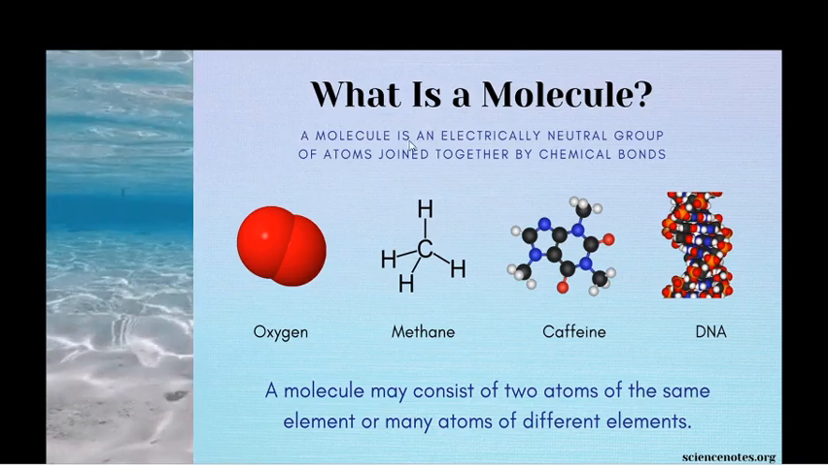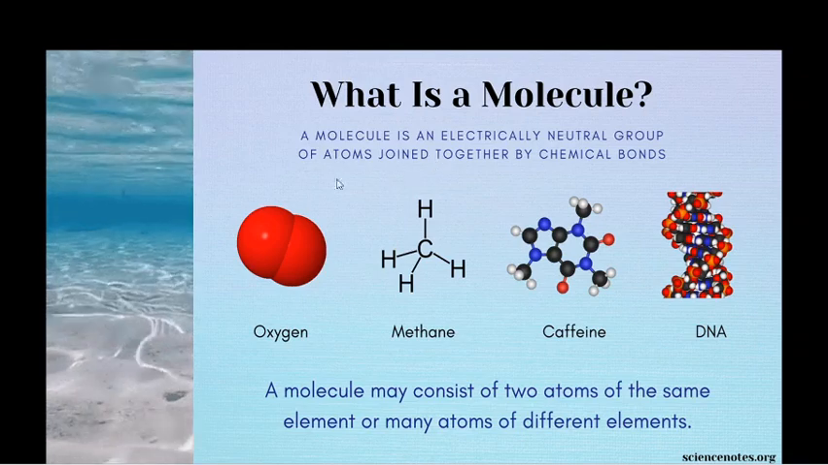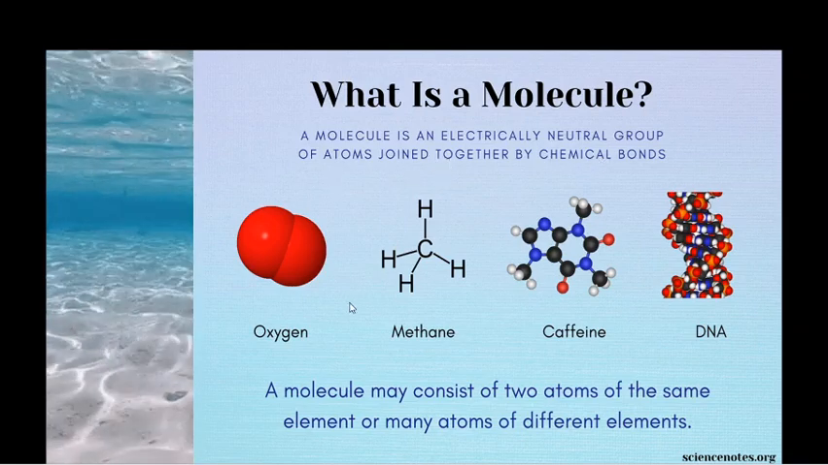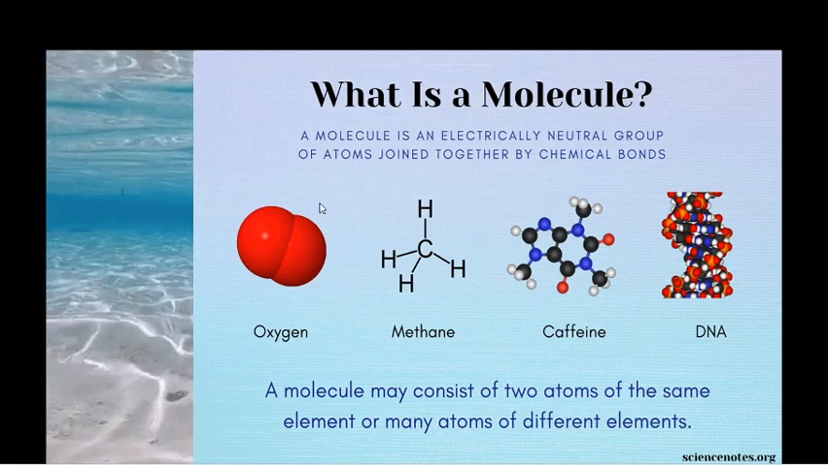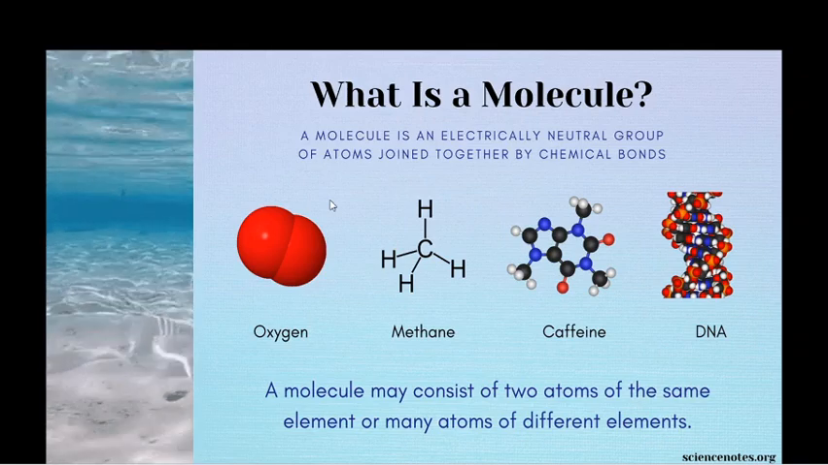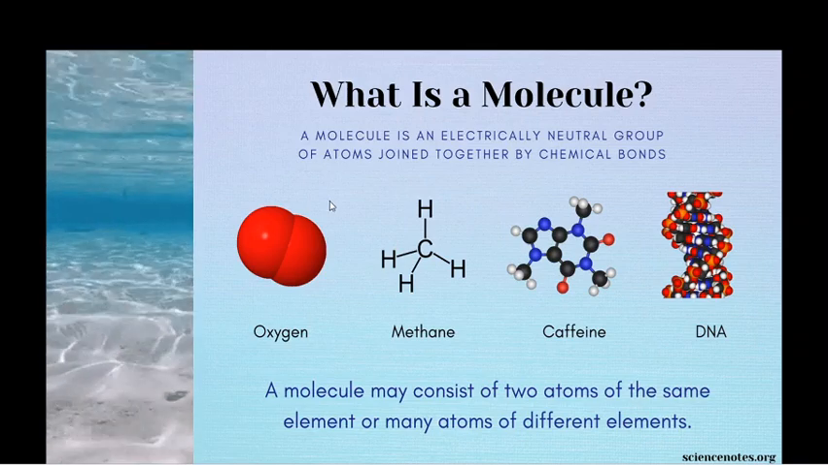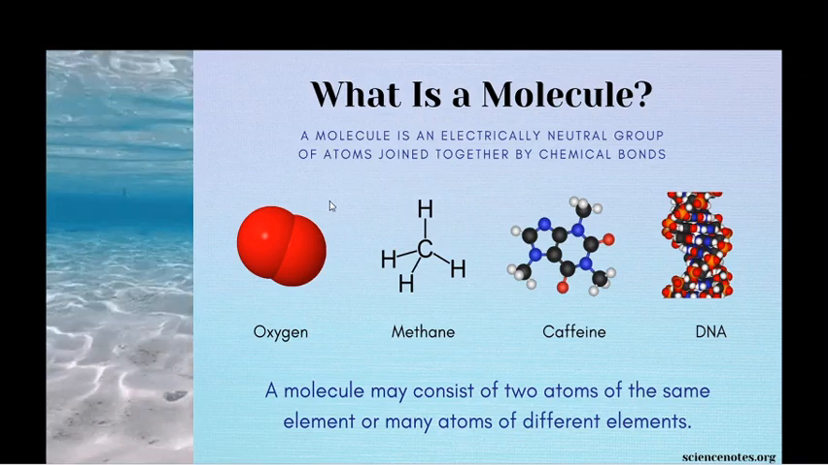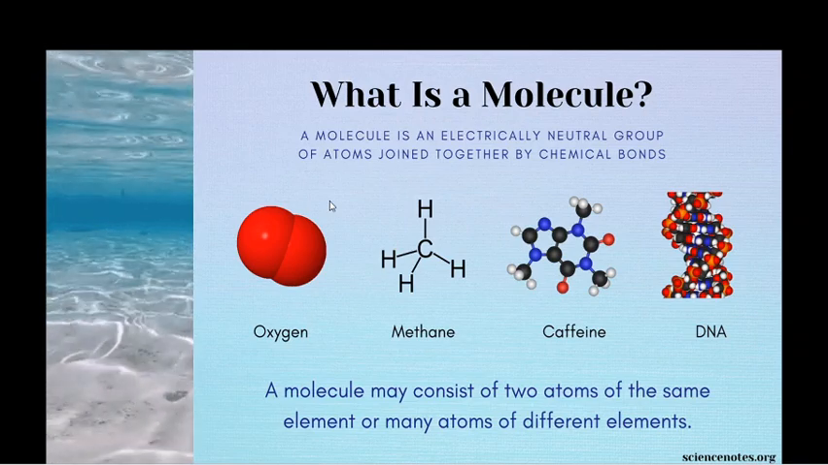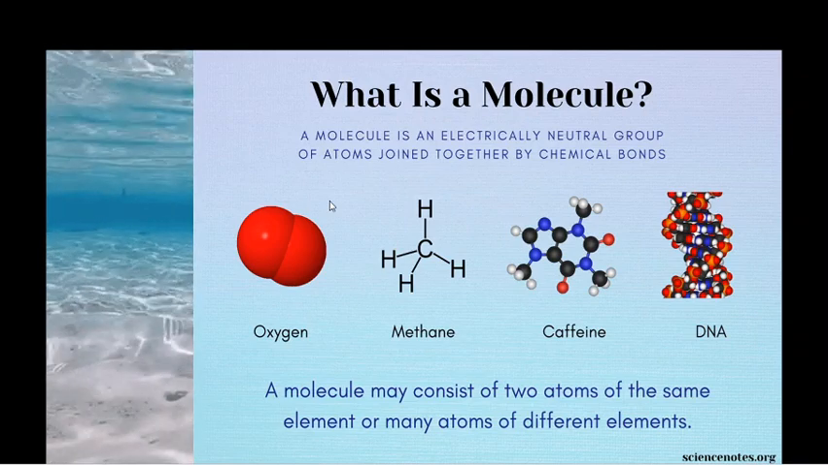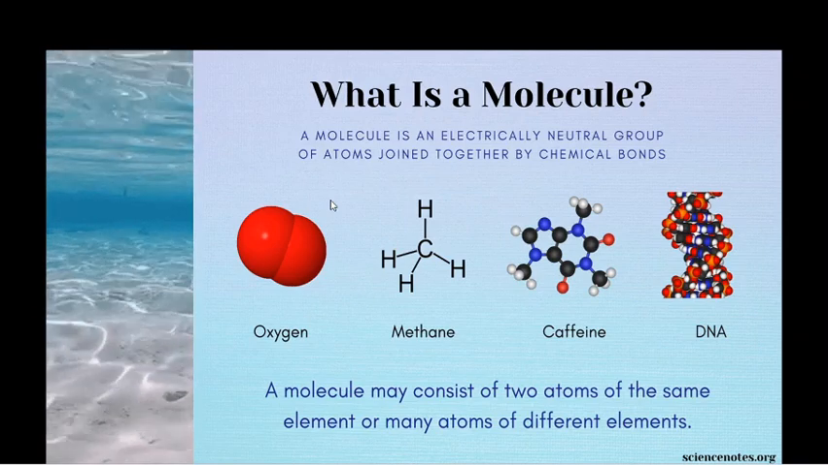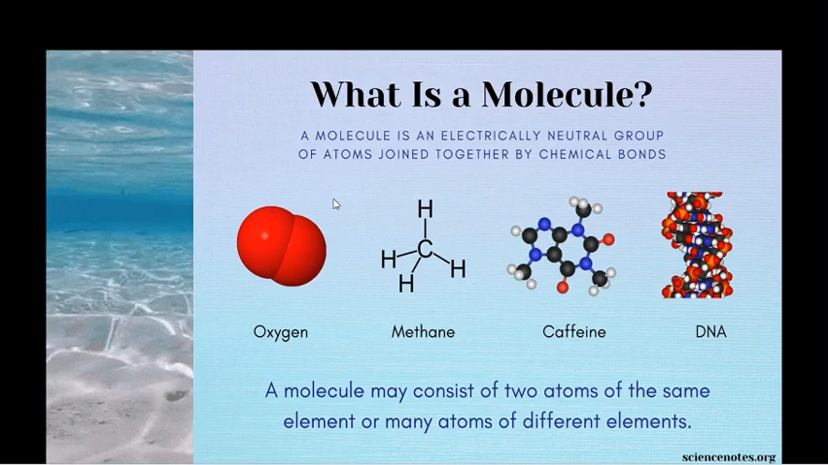A molecule is an electrically neutral group of atoms joined together by chemical bonds, which means water is formed by using a chemical bond, that is, by sharing of electrons. By sharing electrons with the other atom to make a molecule, there may be types of chemical bonds. We already know that it may be an ionic bond, covalent bond, or coordinate covalent bond. By using these three bonds, it will make a molecule.